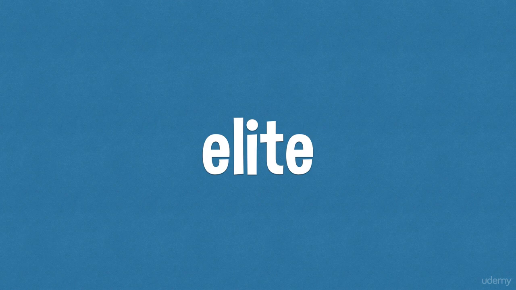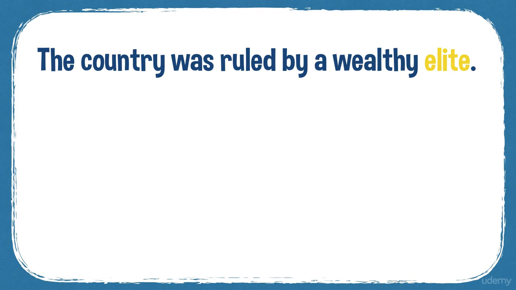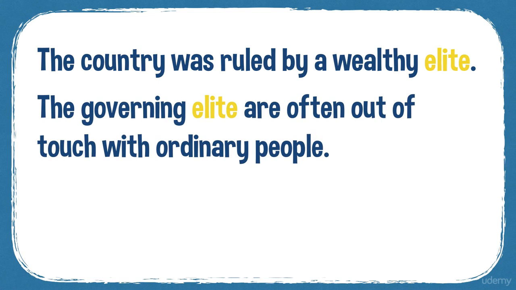Elite. This is pretty much the opposite of underprivileged or deprived. This is for the people at the top of the pyramid, if you like. So elite, you can refer to the most powerful, the richest, the most talented people within a particular group or place or country as the elite. So the political elite, for example, the wealthy elite. The country was ruled by a wealthy elite. The governing elite are often out of touch with ordinary people.